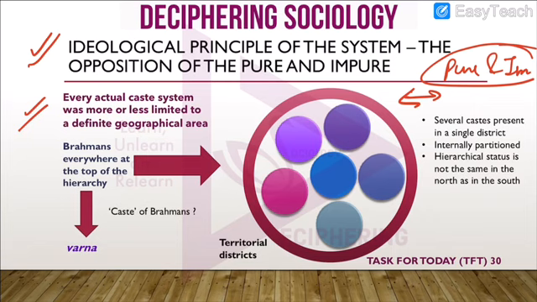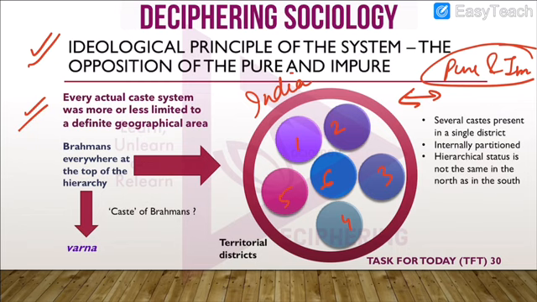If we divide India into different territorial districts and study the caste systems present in them, we would find certain differences. The caste system would not be the same, the hierarchy would not be the same, and similar castes would not be placed at a similar level.